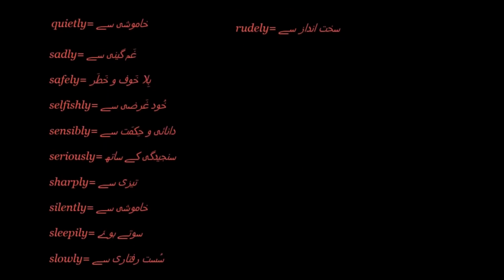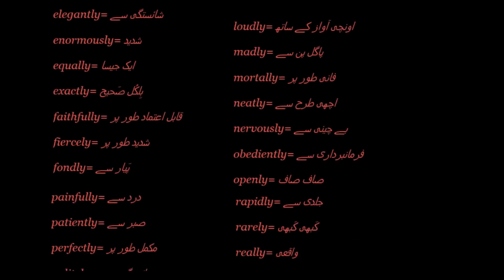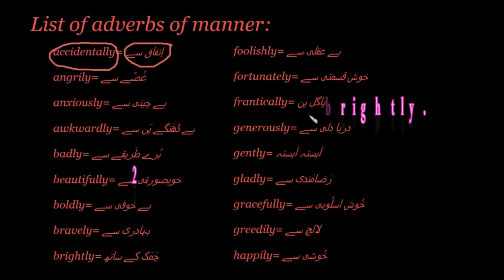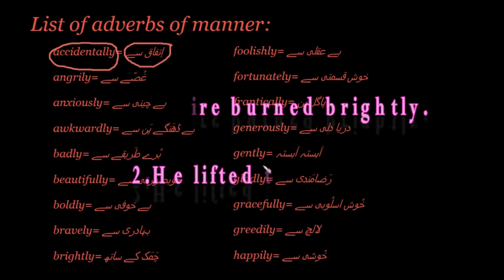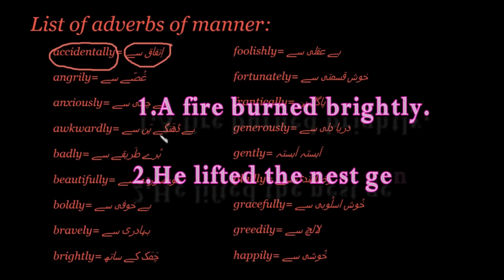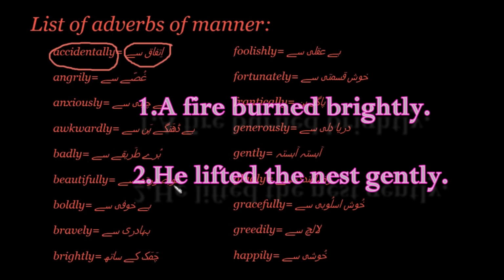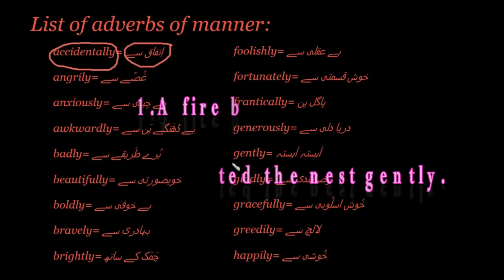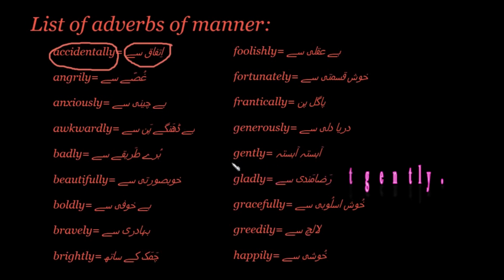So it was all about the adverb and how we use them in a sentence. Okay, you have two sentences that you can see on your screen, and I made two sentences from these adverbs. Now you can watch it on your screen. So that's how we make sentences with adverbs, and this is all about the adverb. And if you don't understand adverbs, you can watch the previous video about the adjective as well. You will find a connection between adverbs and adjectives.